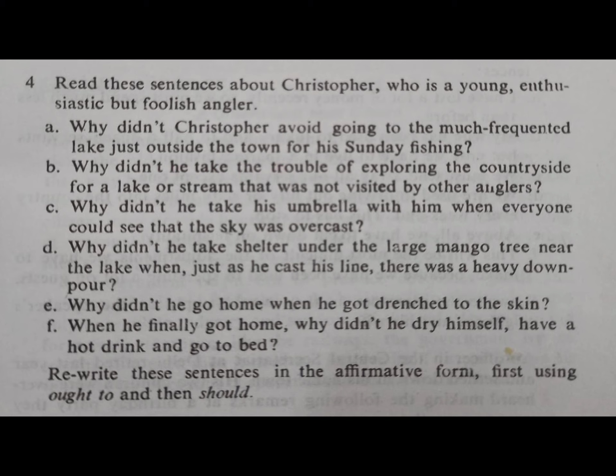Now we are using a pronoun after the first sentence because a pronoun is used in place of a noun when that noun is being used again and again. So Christopher ought to have taken the trouble. Fine. Then the rest of the sentence as it is. Why didn't he take his umbrella?